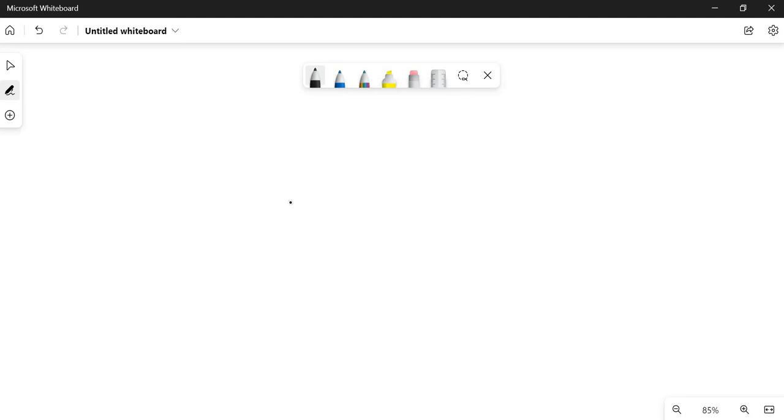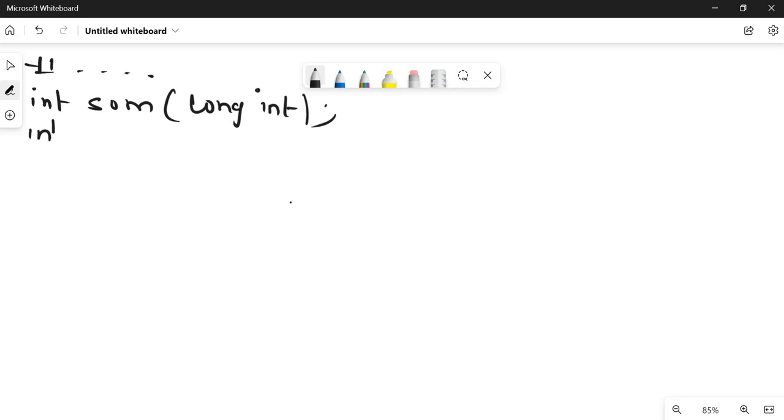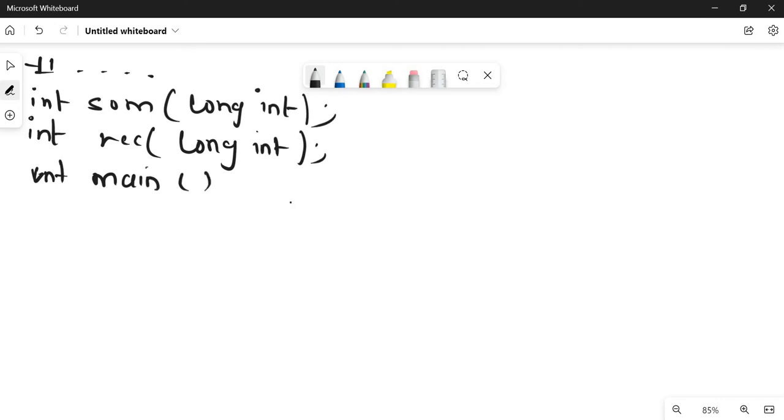Okay, so #include, let's start from here only. Let me declare a function, the sum function. Let us take the variable data type as long int, because the number can be greater than an integer. So int, one recursive function I will prepare, long int. Okay, int main. So long int n, and another variable let me take as r.